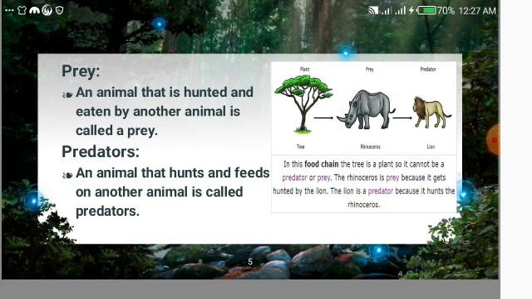So we will discuss the animals, a rhinoceros and the lion. The rhinoceros will be hunted by the lion. So the rhinoceros will be the prey and the hunter will be the lion. The hunter is the predator, and the one which is going to be hunted is known as the prey, that is the rhinoceros in this food chain.